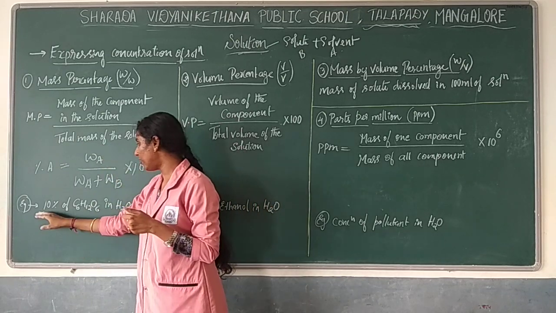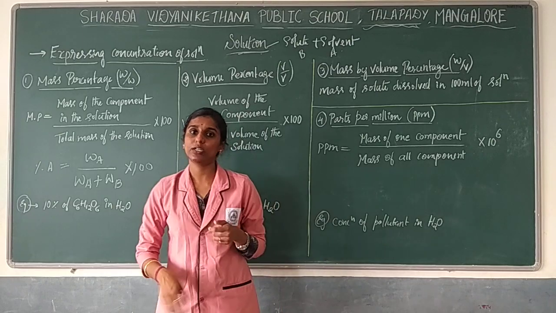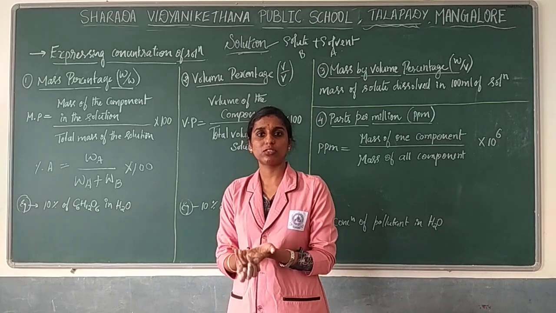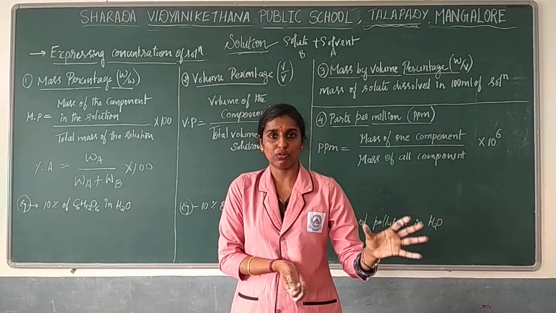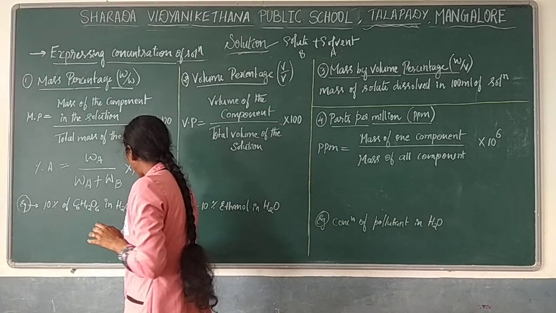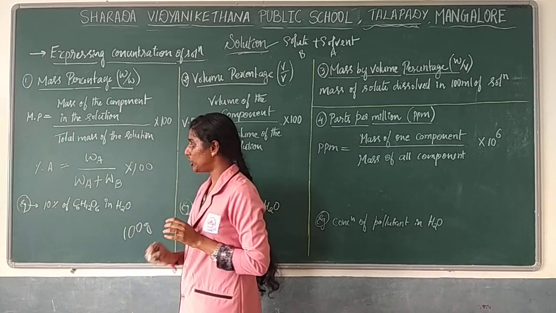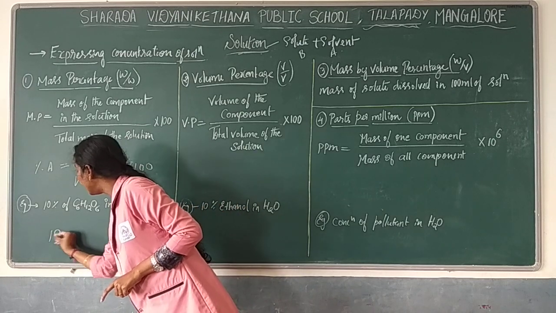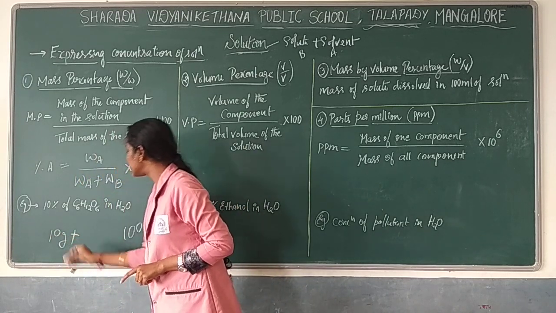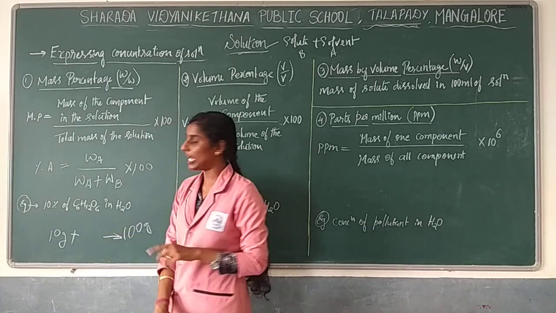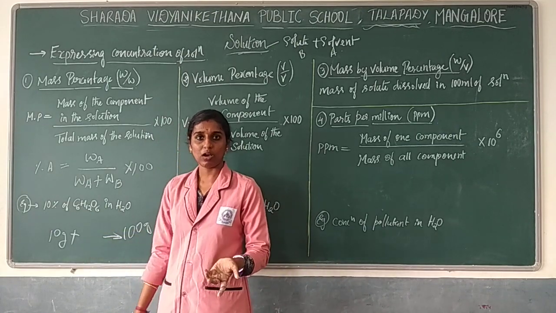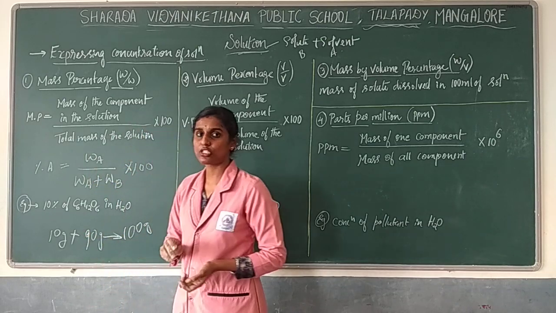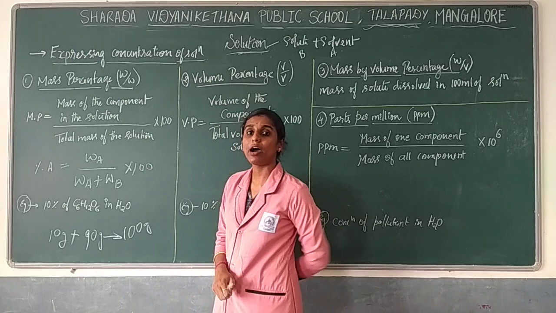For example, 10% of glucose in water. What does it indicate? Generally when we take a solution, we take 100 gram of solution. Now we are saying 10% glucose is present. It means that 10 gram of glucose is dissolved in some amount of solvent to get 100. So what will be the solvent amount? 10 is solute, then 90 gram is solvent, so that when you add, you will get 100.